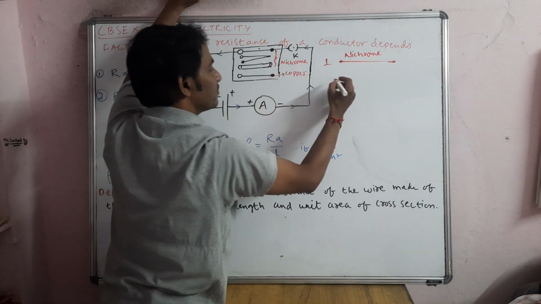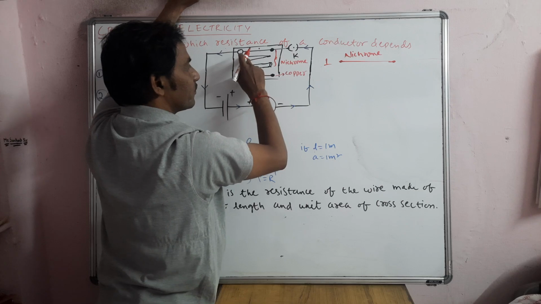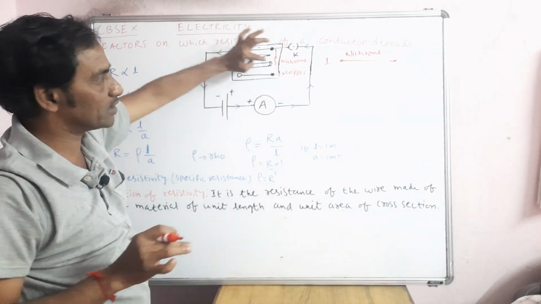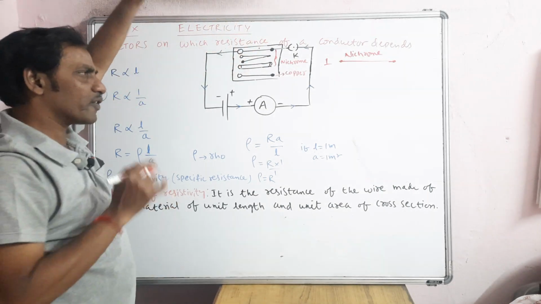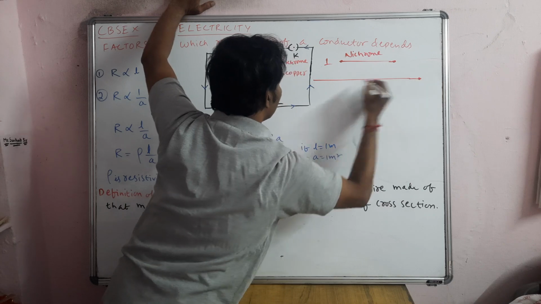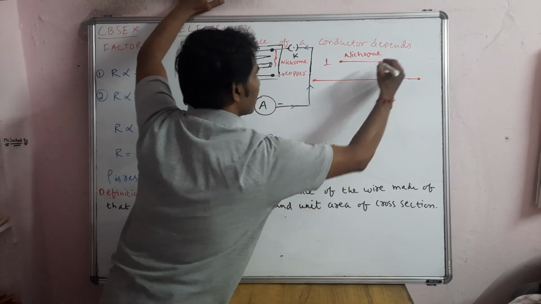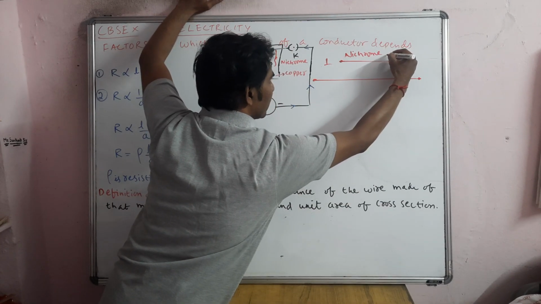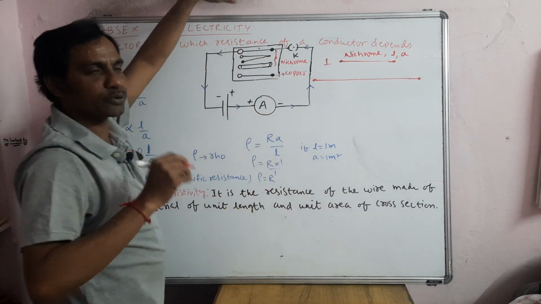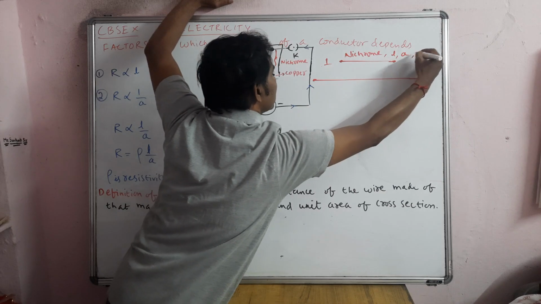And if I take double the length, here we bent it. In the activity of the CBSE textbook, they showed the length twice by bending. Now without bending also we can take it like this, double length. The material is nichrome wire, length L you take, area A you take. Now let the current be I.